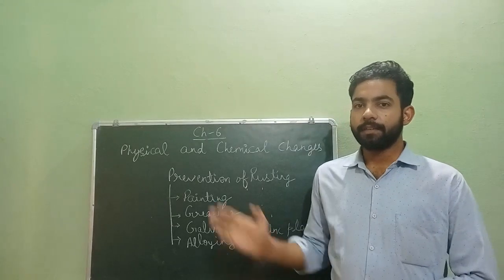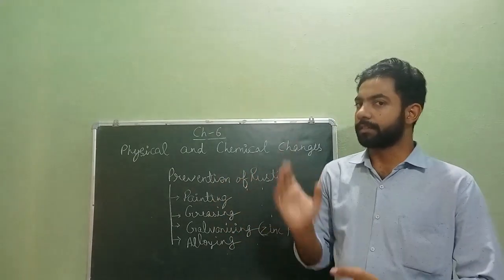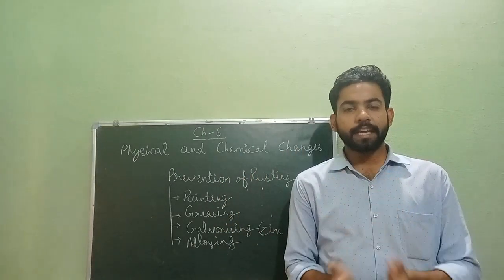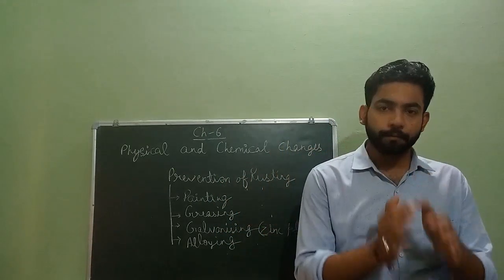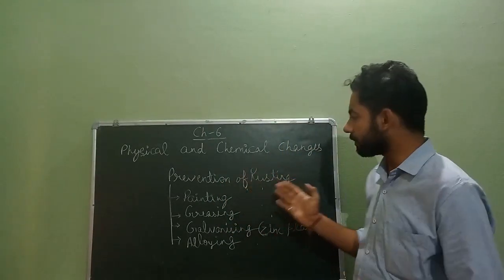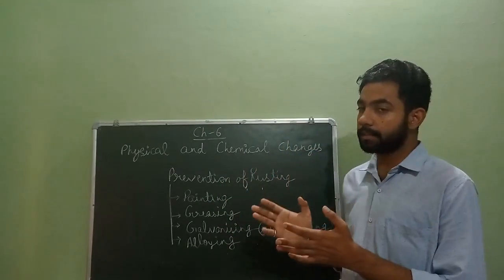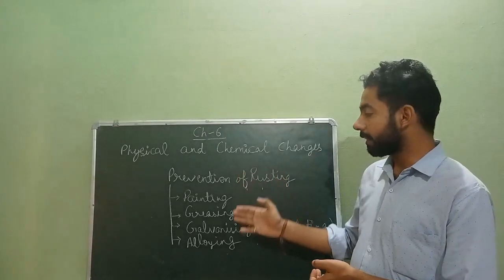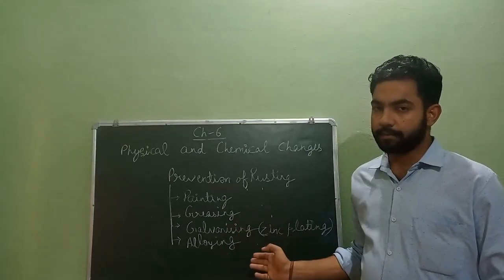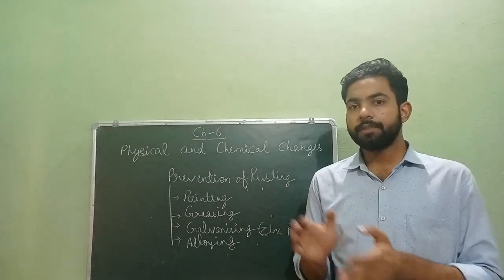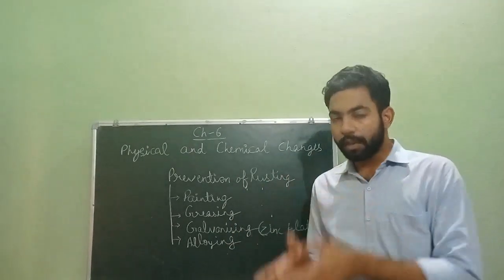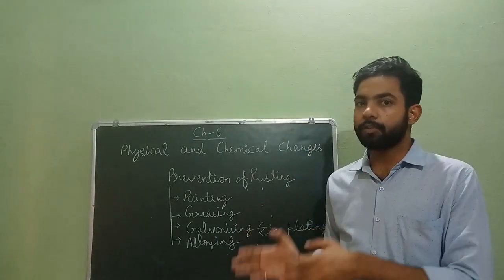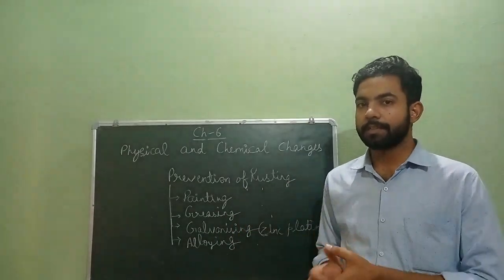Now our topic is prevention of rusting. Rusting of iron can be prevented by not allowing the contact of iron with air and water. This can be done in the following ways. Painting: if we paint it, we can protect iron from rust. Greasing. Galvanizing: it is a method in which a coating of a more reactive metal, that is zinc, is deposited on iron. It prevents the contact of iron with air and thus prevents rusting.